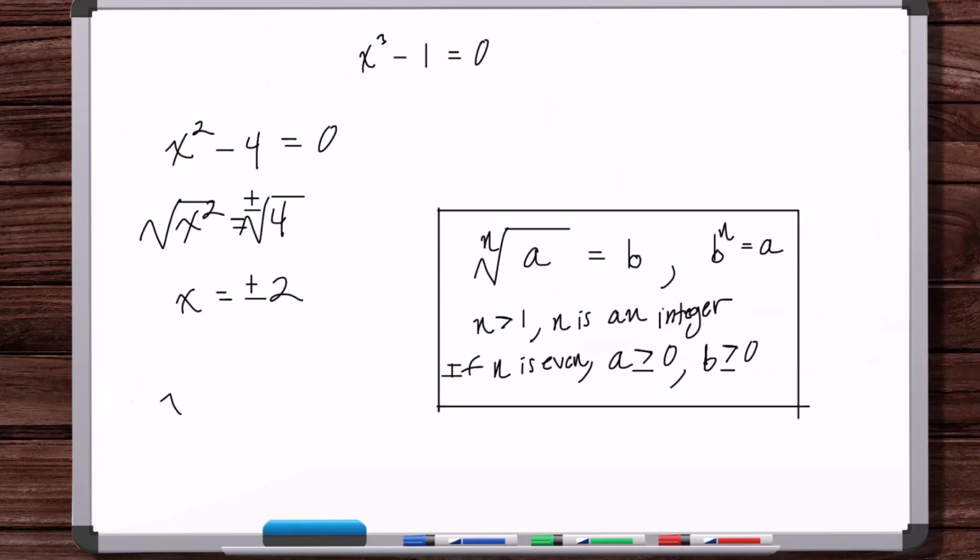Now, what about if you have x to the fourth is equal to 16? So it's a positive over here. Well, this is kind of confusing, because there is no property that says we can put a plus or minus in front of this root.